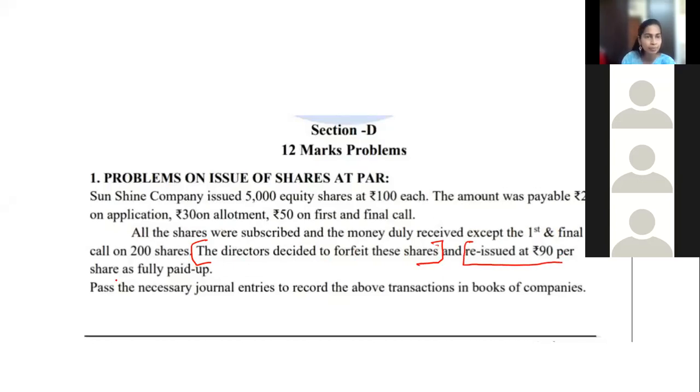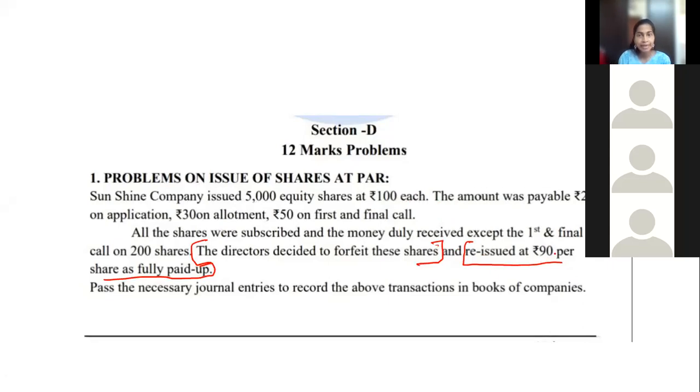Reissue at 90 per share, fully paid up. Very important, please listen carefully. Reissued at rupees 90 per share as fully paid up. Now, what is the meaning of this? Reissued, for example, college will reopen. Reopen means again it is beginning. So reissued means again it is giving to someone. Again, the company is selling the shares to someone. We don't know the name, maybe Ritika, Neha, Adish. Maybe one person the company is selling it to.